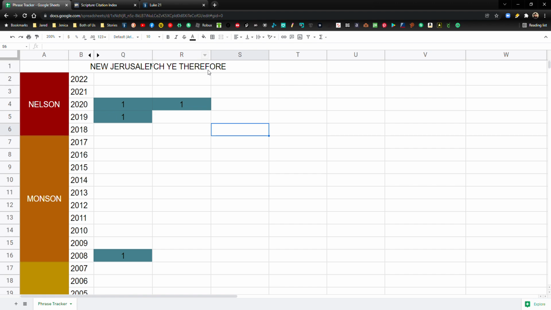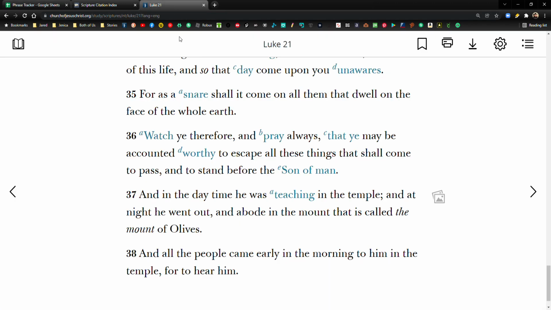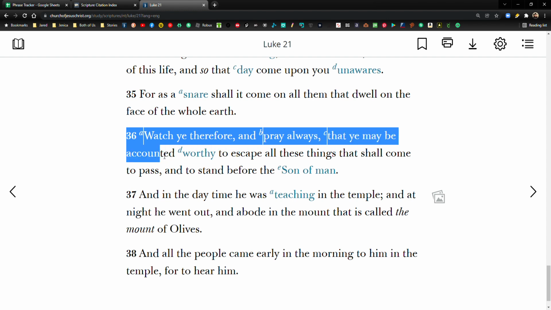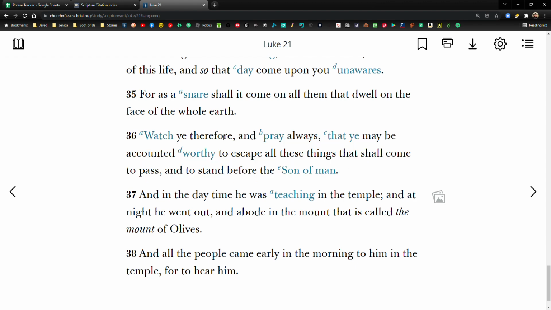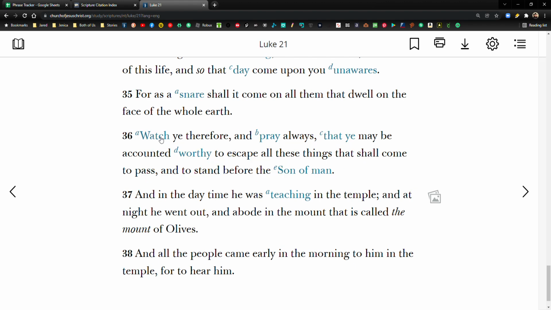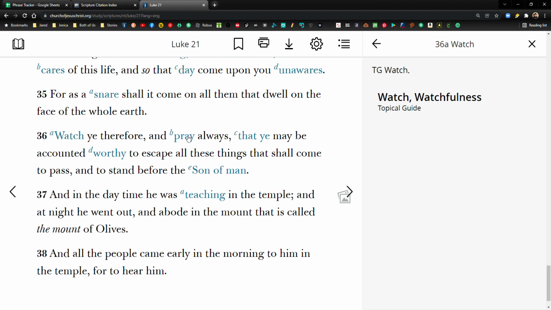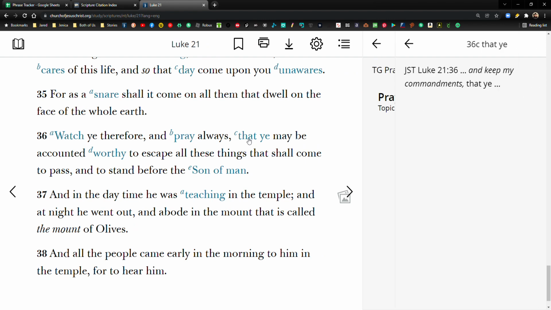This right here, watch ye therefore, I picked because that comes from Luke 21. This is a Second Coming chapter. And at the end, in the context of the Second Coming, Christ says, watch ye therefore, and pray always, that ye be accounted worthy to escape all these things that shall come to pass, and to stand before the Son of Man. And there's actually some Joseph Smith translation in this.